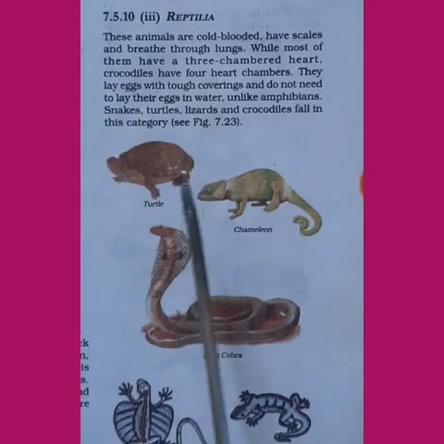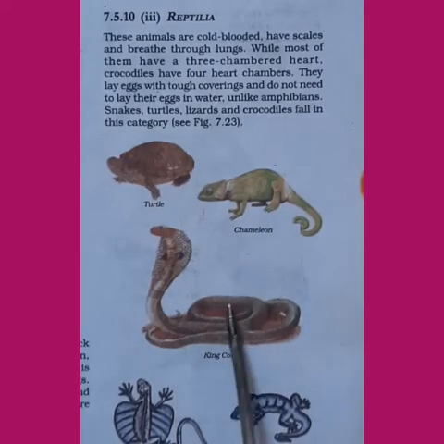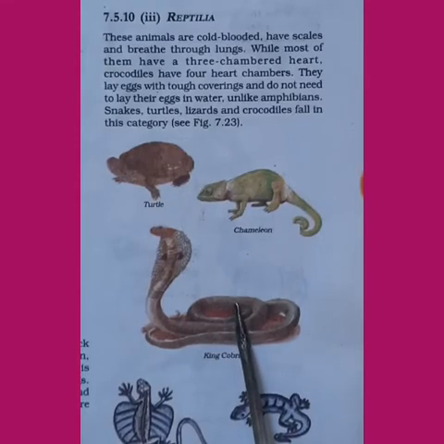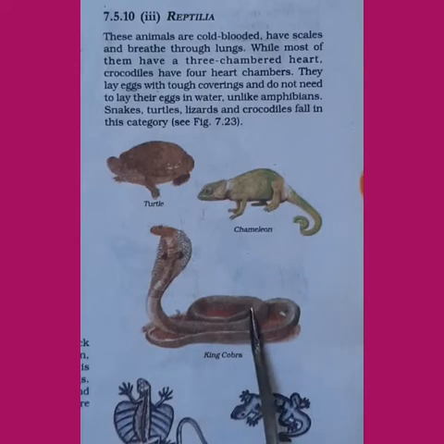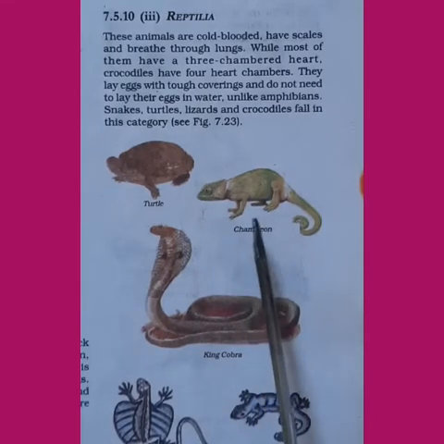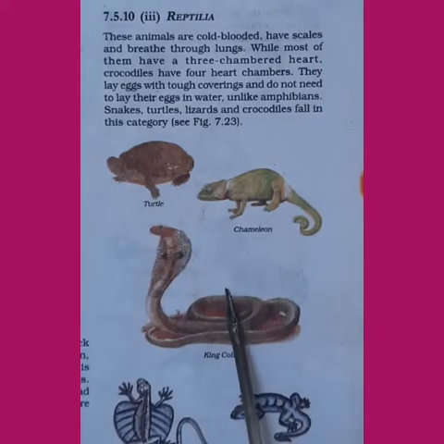Reptilia. These animals are cold-blooded animals and have scales also. You might have seen a snake, isn't it? Different varieties of snakes are found and they are poisonous also. They are harmful also. But you can see scales on the body of the snake. So you might have seen a chameleon or turtle. In case of these animals,